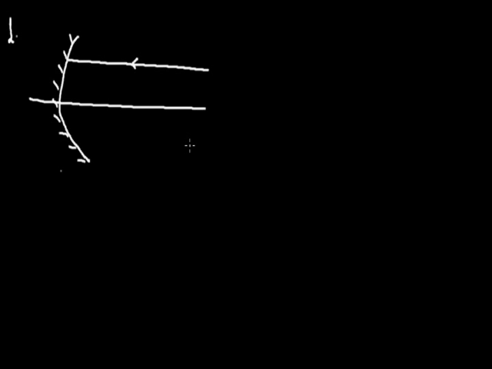So, in the first case, if the object is at infinity, then we'll take the rays coming from it as parallel to each other, as well as the principal axis for the convenience. Now, these rays after reflection will pass through the point which is the focus,